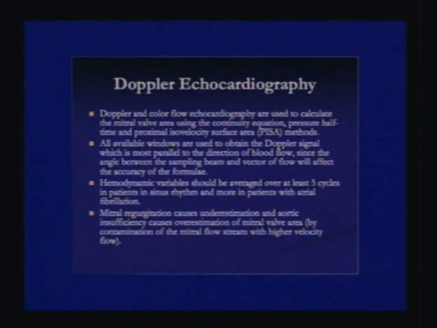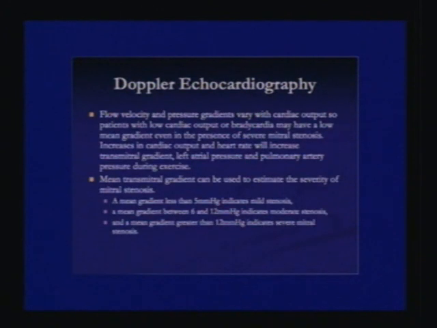Hemodynamic variables should be averaged over at least 5 cycles in patients in sinus rhythm and more in patients with atrial fibrillation. Mitral regurgitation causes underestimation and aortic insufficiency causes overestimation of mitral valve area by the contamination of the mitral flow stream with higher velocity flow. The flow velocity and pressure gradients vary with cardiac output. So patients with a low cardiac output or a bradycardia may have a low mean gradient, though there is severe mitral stenosis. Similarly, patients who have increased cardiac output and heart rate will have an increase in transmitral gradient, left atrial pressure and pulmonary artery pressures during exercise.